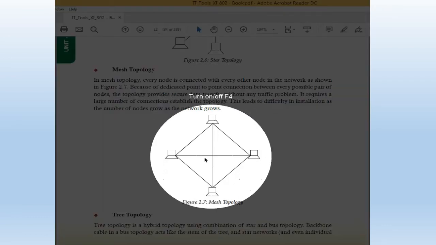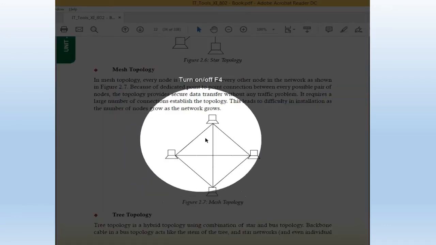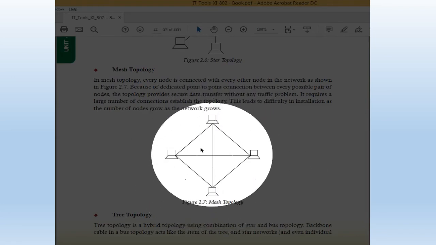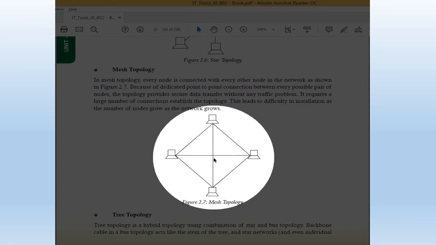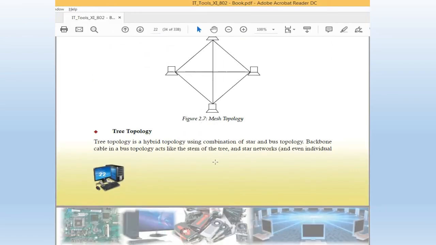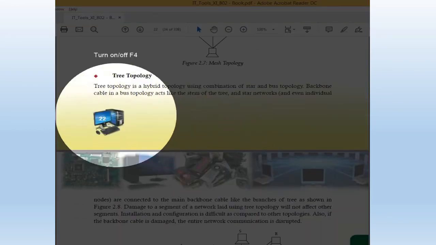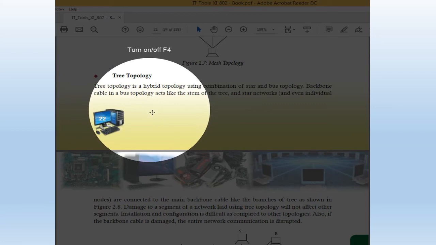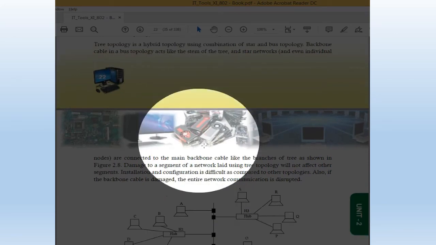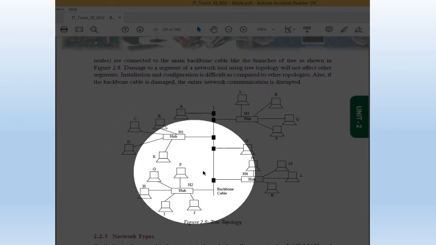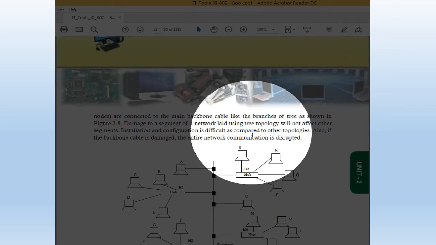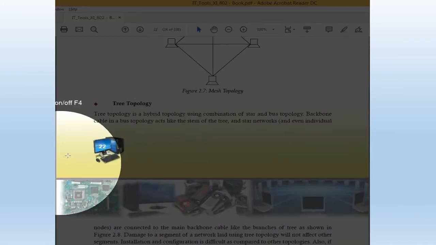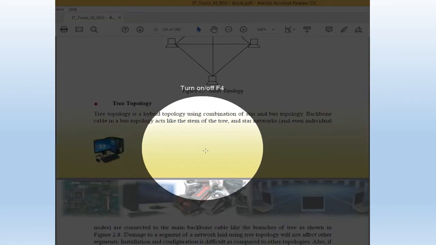Next, we have tree topology. Tree topology is a hybrid topology. Look at this diagram. This is a tree topology. It is in the form of a tree. Tree topology is a hybrid topology using a combination of star and bus. This is a combination of star topology and the bus topology. The backbone cable in a bus topology acts like the stem of the tree and star networks. You can see the backbone cable.